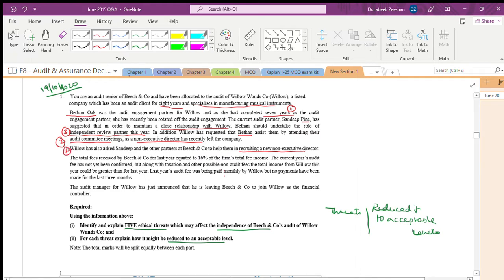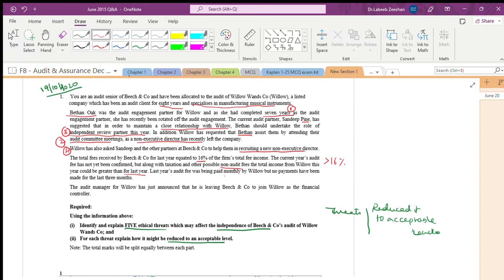The total fees received by Beach last year was 16%. Whenever a question on ethical threats is given, keep it in mind. They will give you the fees factor. That is the self-interest threat. The current year audit has not been confirmed, but along with taxation and possible non-audit fees, the total income will be greater than last year. It means it will be more than 16%.